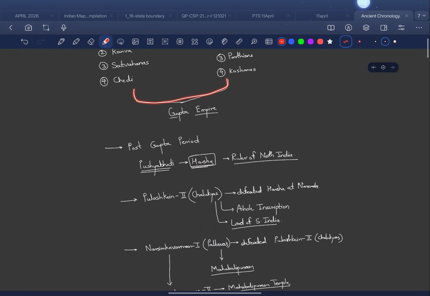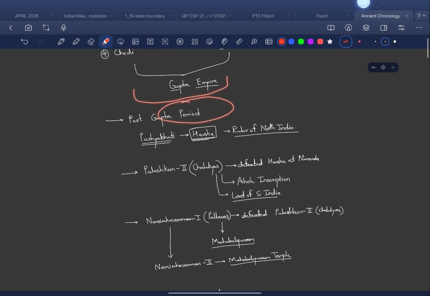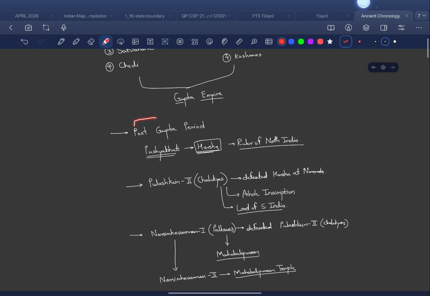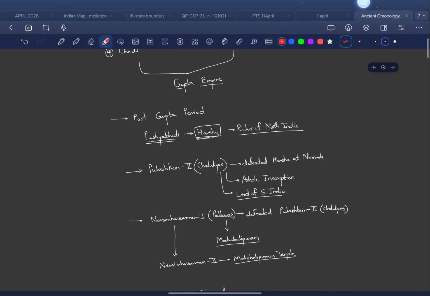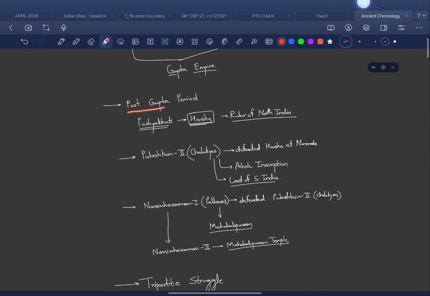And then all these led to the formation of the Gupta Empire. And eventually the Gupta Empire also declined due to the constant invasion from the Afghanistan Huns. You will see that in detail in ancient history. So after the Gupta Empire declined, the main dynasty was Pushyabhuti, and the famous ruler of this Pushyabhuti dynasty is known as Harsha. Harsha is also known as the ruler of North India. He integrated all the fragmented parts of North India and conquered them for himself.